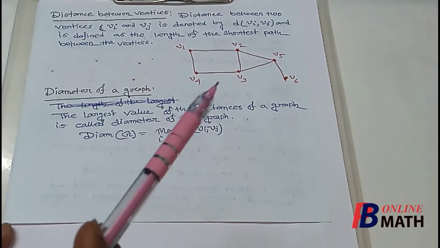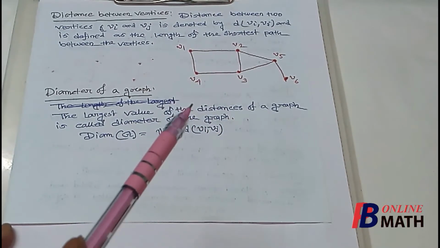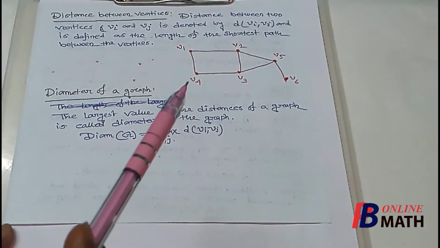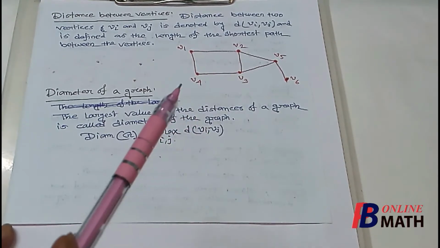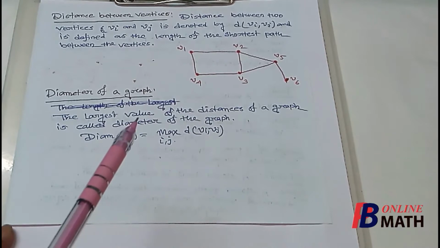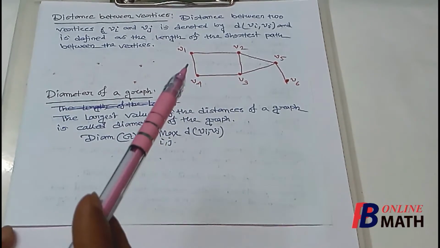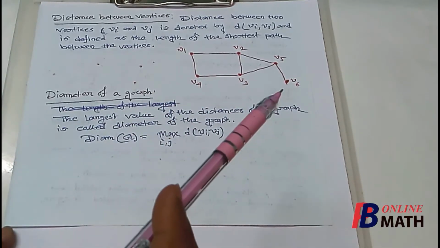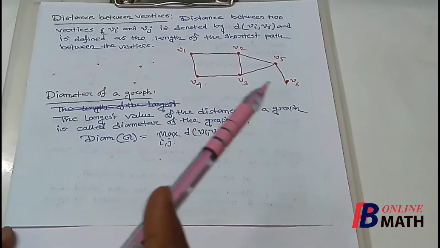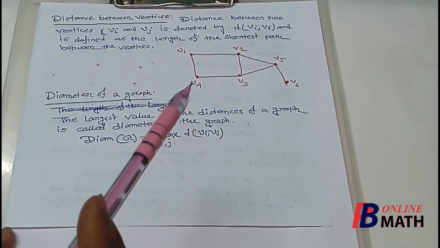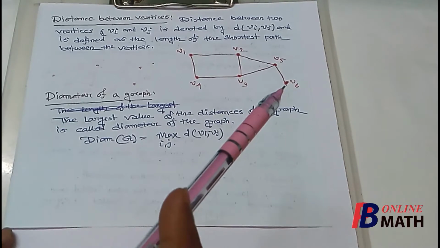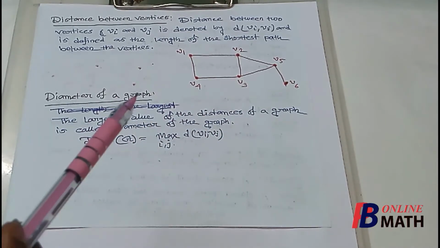As for example, if we consider this graph, then we find that the maximum distance we can find between any two vertices is 3. As for example, the distance between V1 and V6 is 3. Similarly, the distance between V4 and V6 is 3.